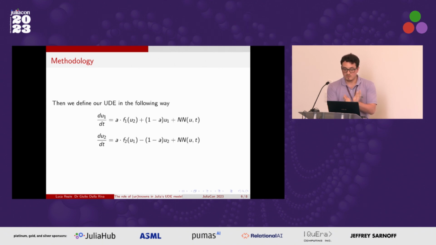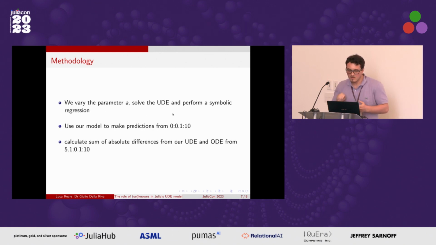And then we define our UDE. How did we define our UDE here? We have this parameter A here that we can adjust to make our K more incorrect, so to speak. I know it's not a great way to phrase it, but if A here is equal to 1, this function 1 here gets eliminated, and we're just left with the correct specification. And as we make A larger, we get a more and more incorrect specification. So we vary this parameter A, and then we train the UDE. We train the neural network, and we get a model.